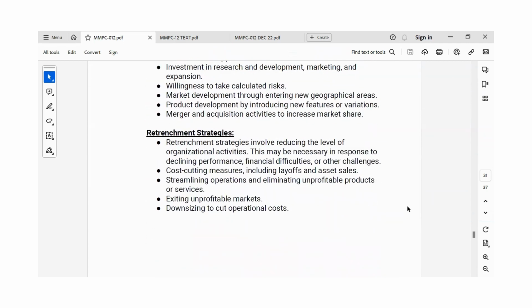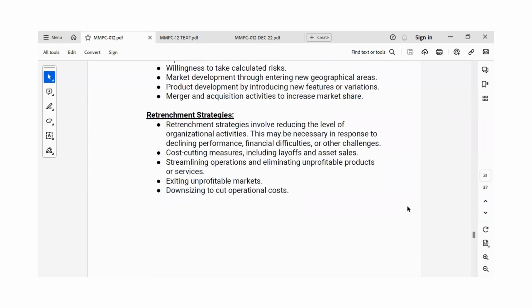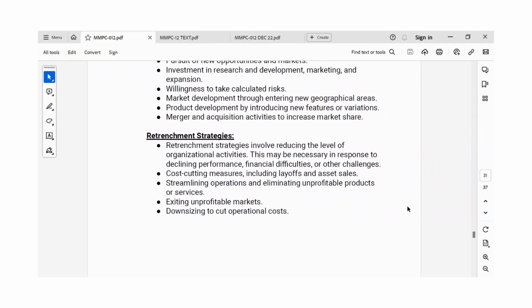Then retrenchment strategy. It involves reducing the level of organizational activities. This may be necessary in response to declining performance, financial difficulties, or other challenges. The retrenchment strategy includes layoffs and asset sales, then cost-cutting measures. It streamlines the operation and eliminates the unprofitable products or services, exiting the unprofitable markets, or downsizing to cut operational cost. All these are included in the retrenchment strategy.